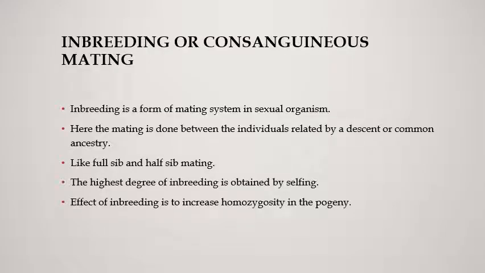Inbreeding, or consanguineous mating, is a form of mating system in sexual organisms. Here the mating is done between individuals related by descent, common ancestry, or a pedigree relationship, like full sib mating or half sib mating. The highest degree of inbreeding is obtained by the process of selfing. Hence, this helps to increase the effect of homozygosity in the progeny.